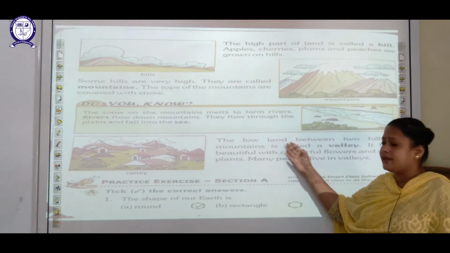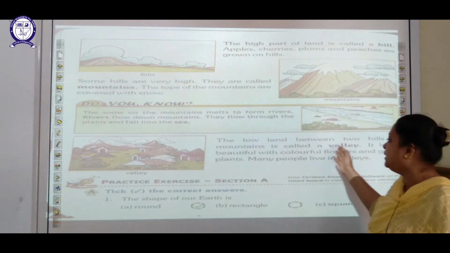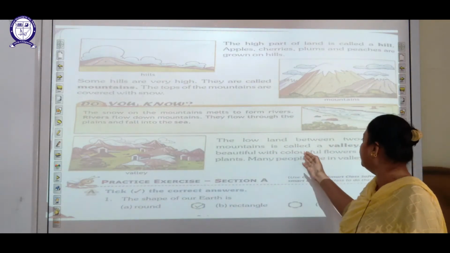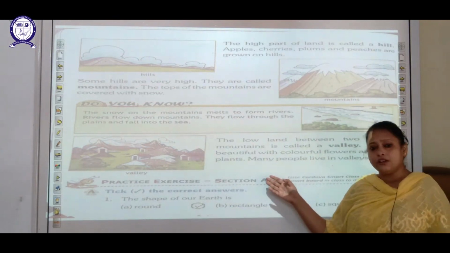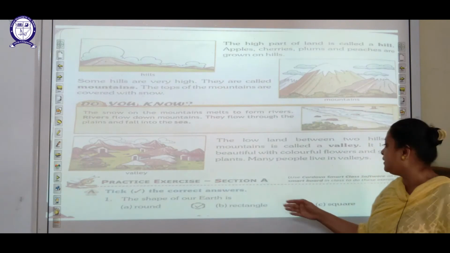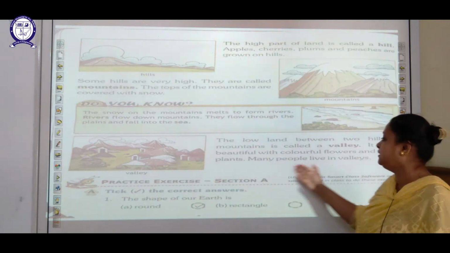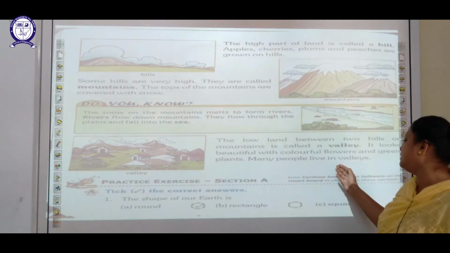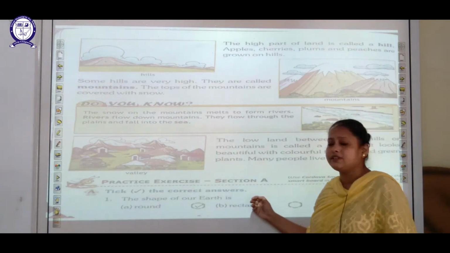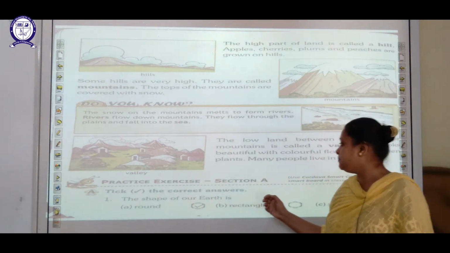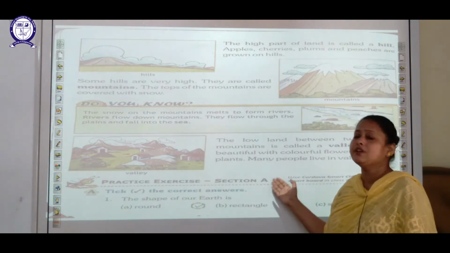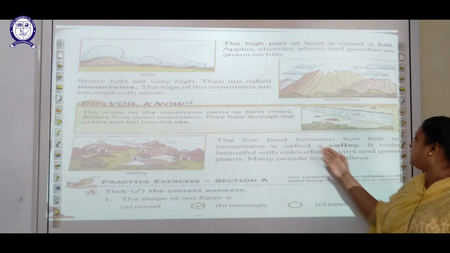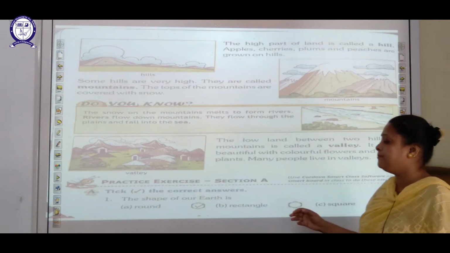The lowland between two hills or mountains is called a valley, students, and it looks beautiful with colorful flowers and green plants. Many people live in the valleys.